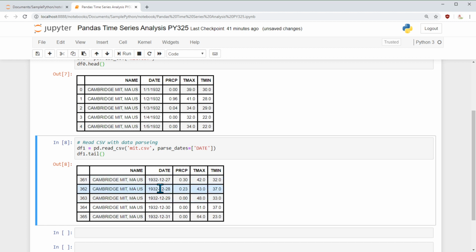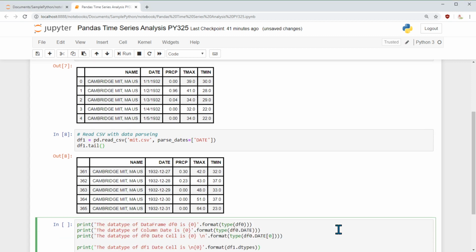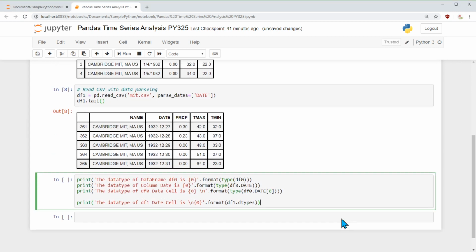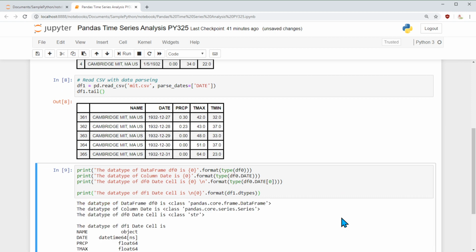You see, this comes in the format of year, month, and date, and it's not just the format, it's internally stored as a timestamp. If you want to see more into that, the best way is to use this print statement.